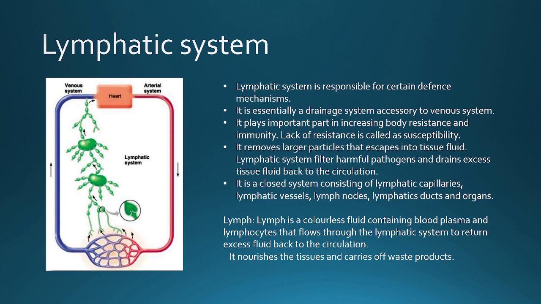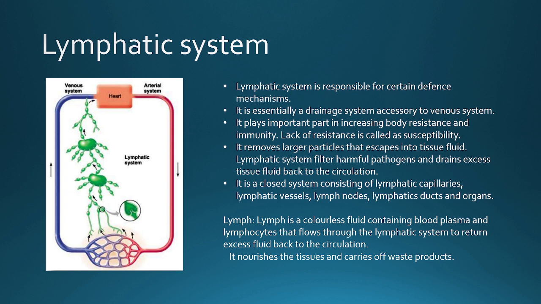It is a closed system consisting of lymphatic capillaries, lymphatic vessels, lymph nodes, lymphatic ducts and organs. Okay, the lymphatic system consists of what? It consists of capillaries, vessels, lymph nodes, lymphatic ducts and some lymphatic organs. All these correlate with each other and the lymphatic system is formed.